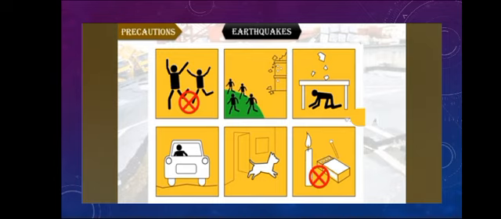So, precautions during an earthquake: we should try to move out from the building and go to an open area. If you are inside a building, take shelter under a strong table or a bed. Do not stand under or near trees and electrical poles. Do not use a lift, use a staircase.